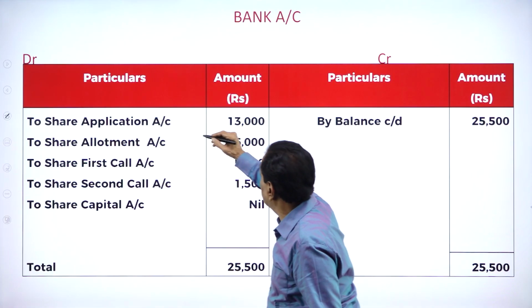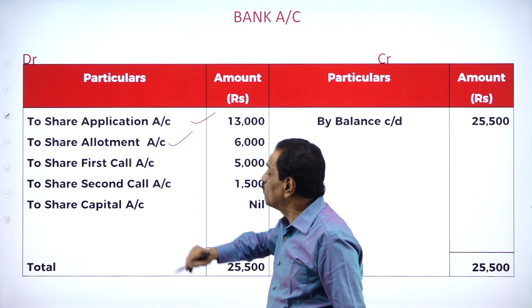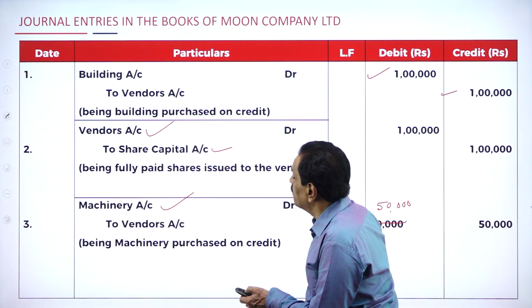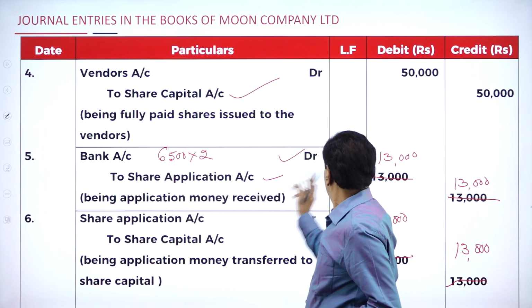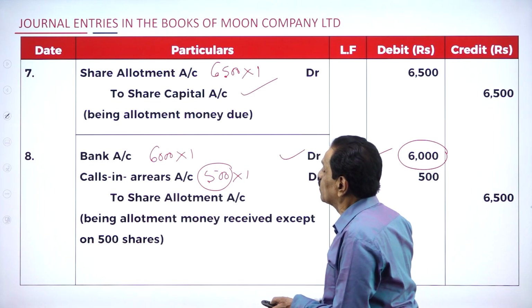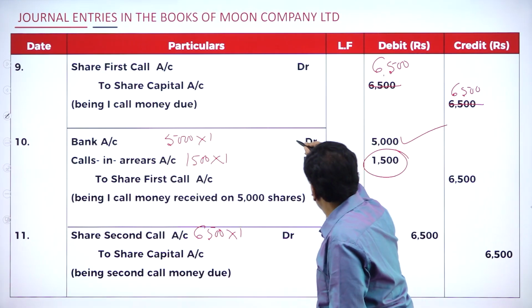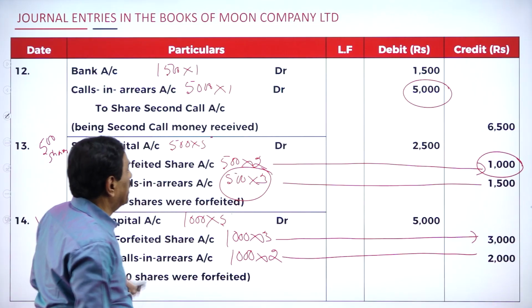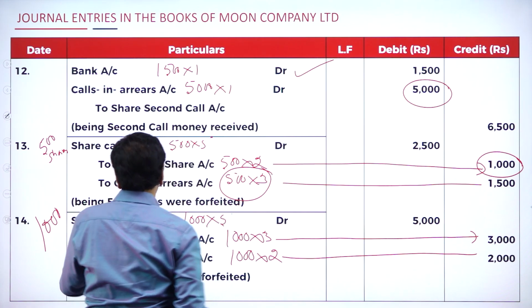How much did you collect on application? 13,000. How much collected on allotment? 6,000. How much collected on the first call? 5,000. How much collected on the second call? Leave the building out. You see the bank account. How much collected? That is 13,000. Then 6,000, this is on share allotment account. How much collected on the first call? 5,000 we have collected. Then how much collected here? 1,500. This is the bank account. Then move on.